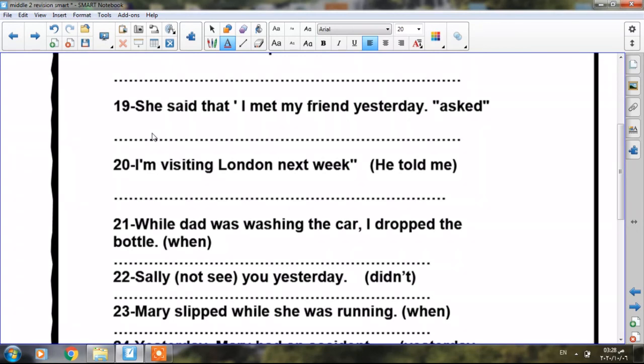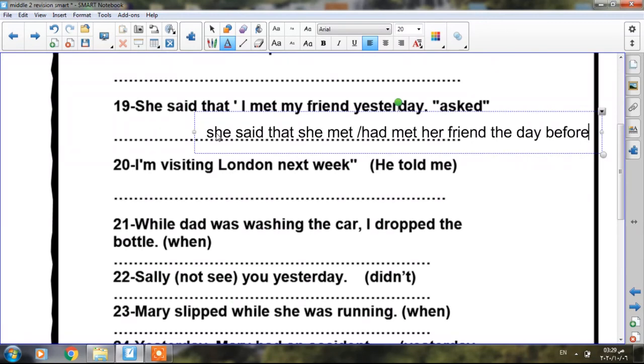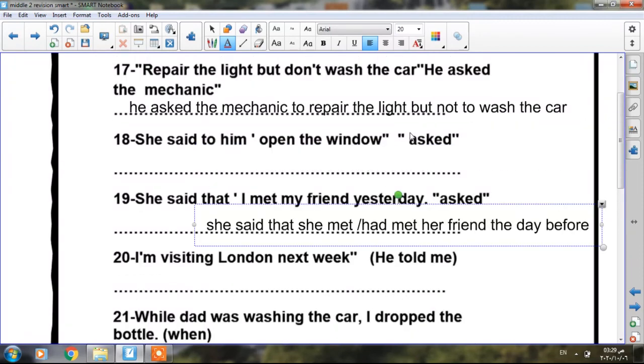So we can either say she met her friend the day before, or she had met her friend the day before. Okay, let's read the answer. She said that she met, or she had met her friend the day before, because we changed the time marker yesterday to be the day before.